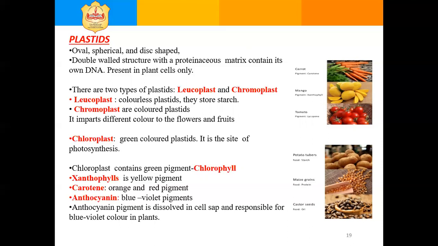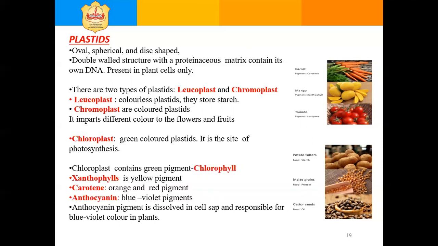The chloroplast contains green pigment called chlorophyll. Chlorophyll can trap sunlight and utilize it for the photosynthesis process in green plants.